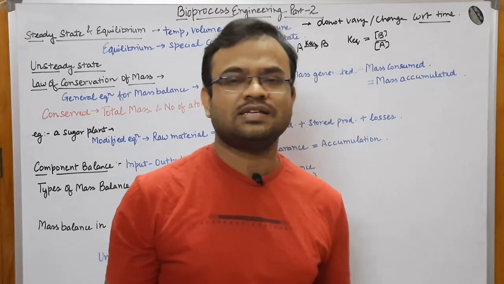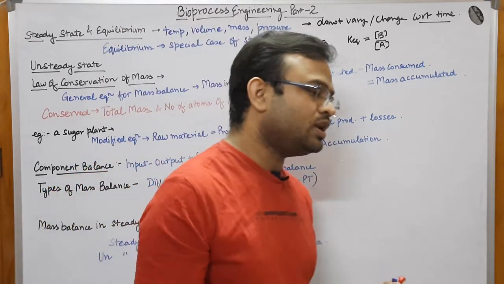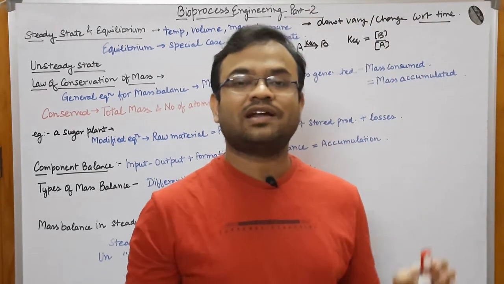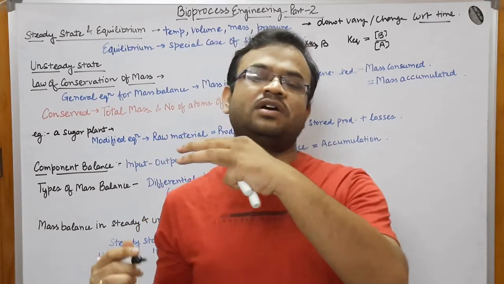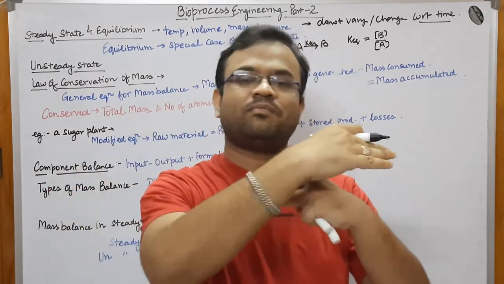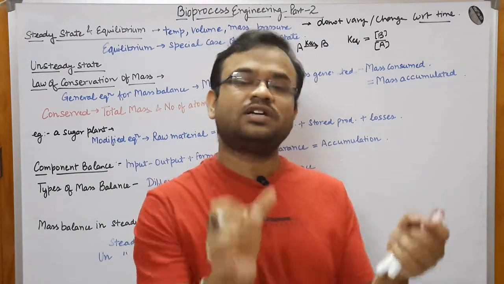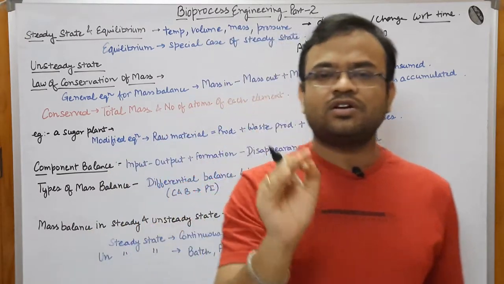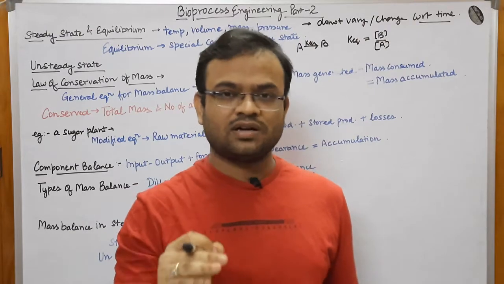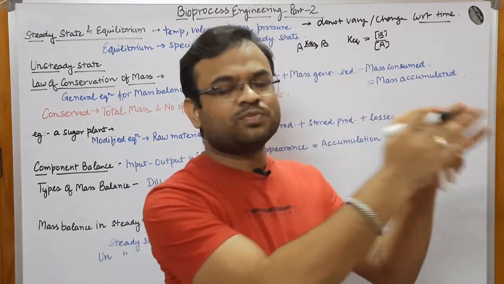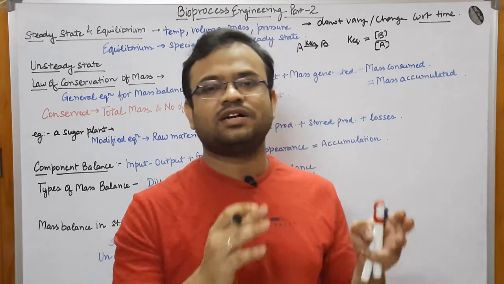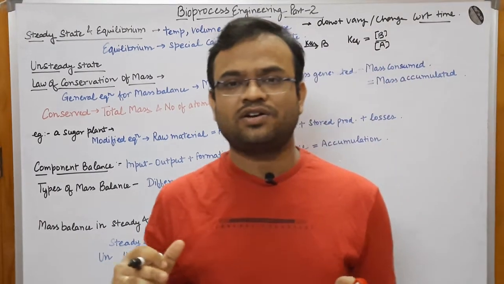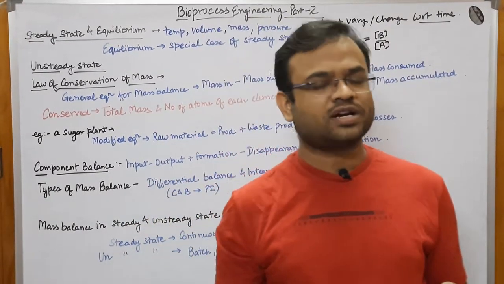So a reaction is in equilibrium when the rate of the forward reaction is equal to the rate of the backward reaction. This means that the rates of the forward as well as the backward reaction are the same. Please do not confuse. Many students confuse this with the concentration of products and reactants. I am not saying that the concentration of product would be equal to the concentration of reactant. I am not saying that.